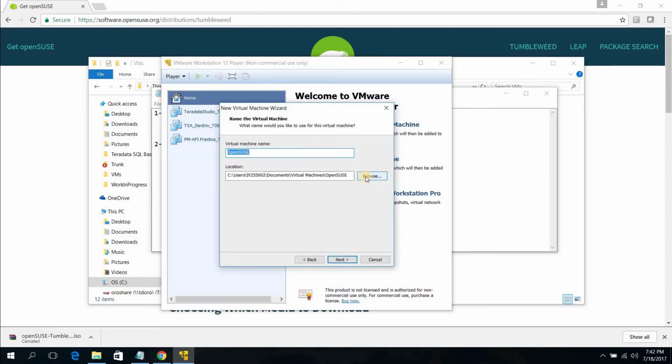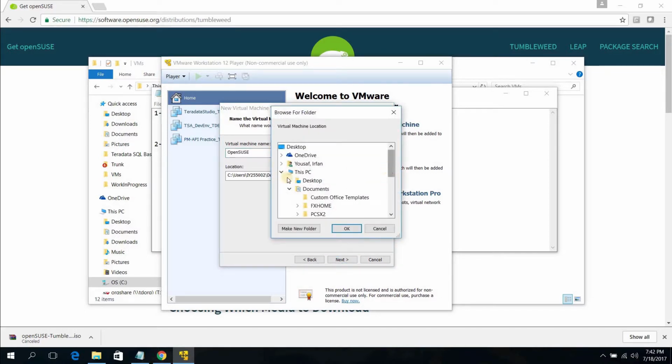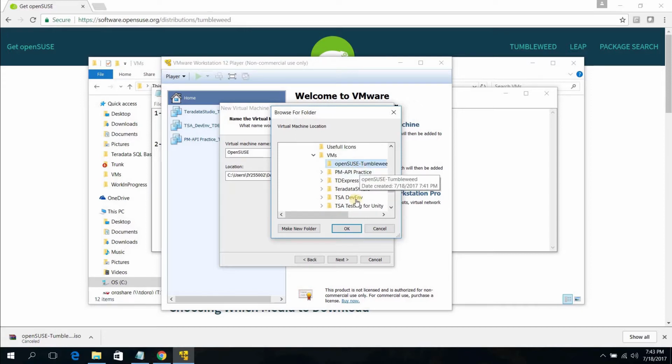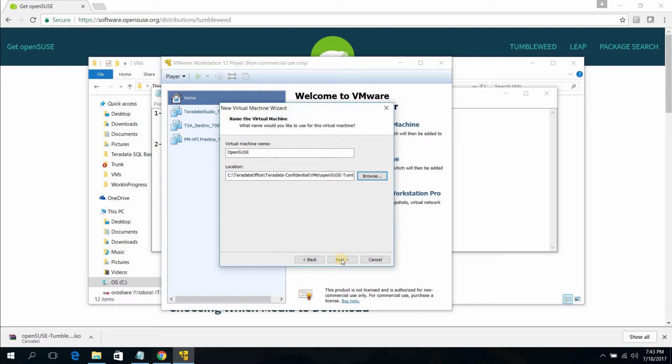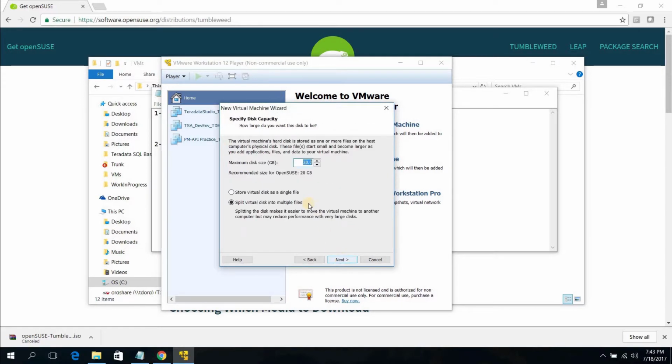Now here I'm gonna choose the location where I want to save my virtual machine. I'm gonna save my virtual machine to this location. Okay, so yeah, here it is, the OpenSuse Tumbleweed folder. So now press OK, then next.